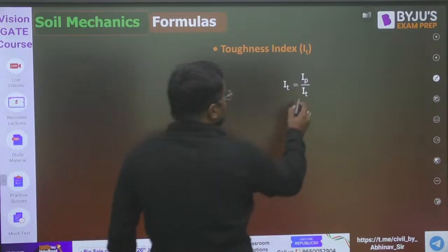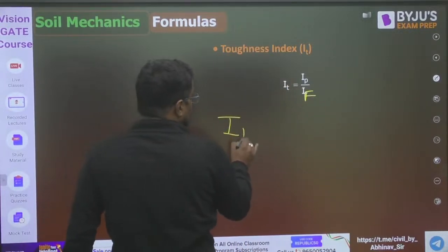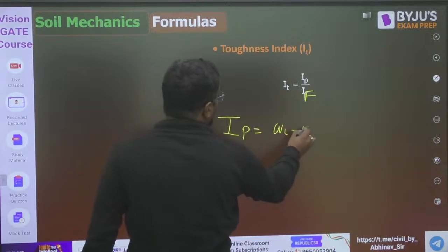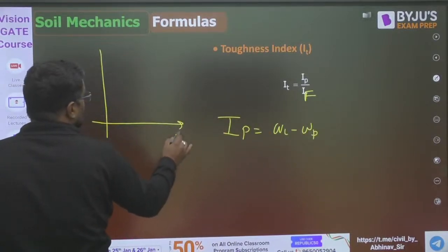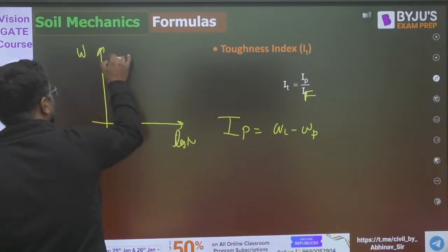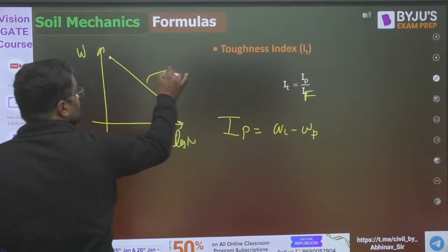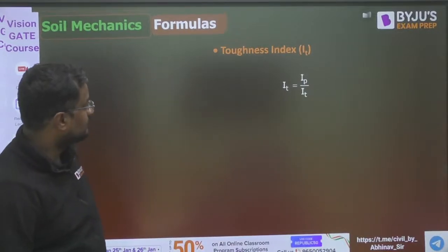Toughness index is IP by IF. Now what is IF? IP you know, IP is WL minus WP. What is IF, guys? In the Casagrande test there is log N and water content. More water content, fewer blows are required to close the groove. So the slope of this curve is IF, the flow index.